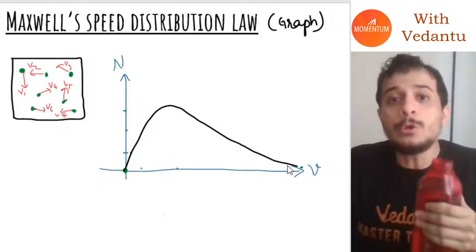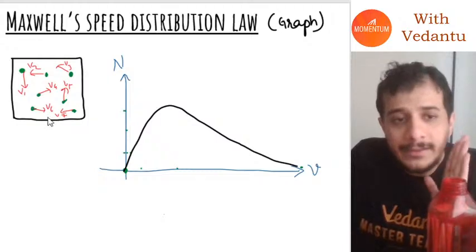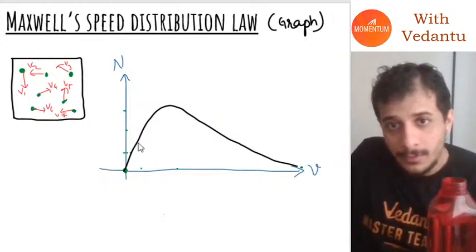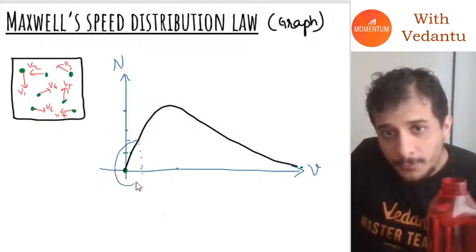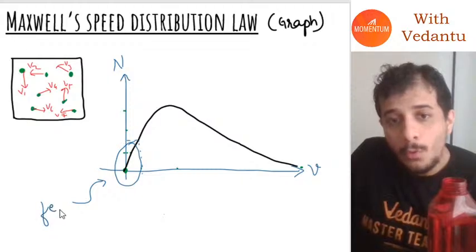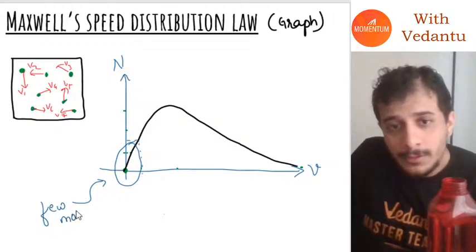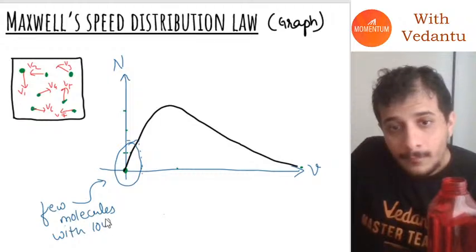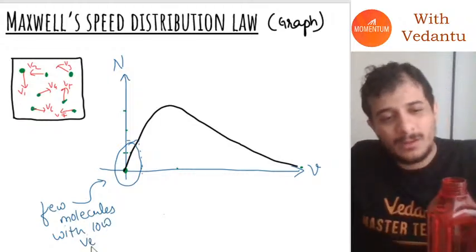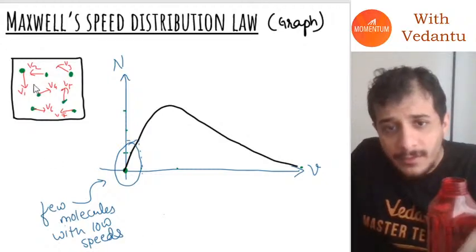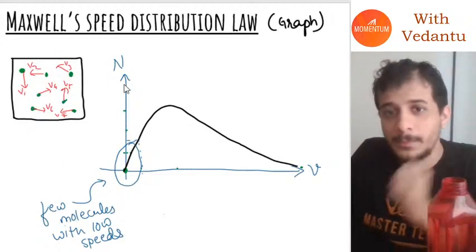Now guys, when you look at this graph, there are certain things that you have to notice. First of all, there are very few molecules with low speeds. Few molecules inside this container are going with low speeds.